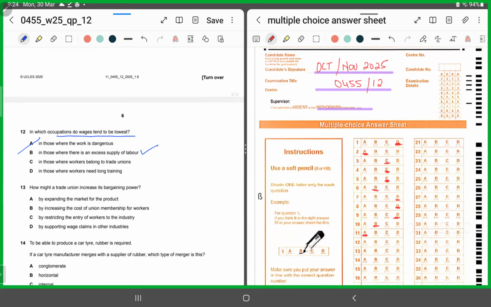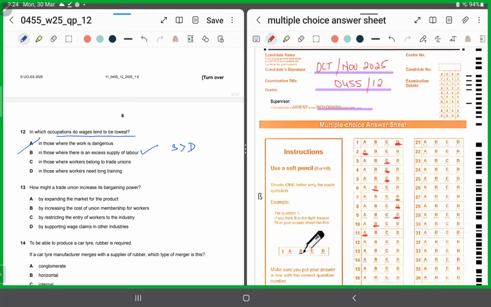Because when supply exceeds demand, the bargaining power of the workers is low, and the wages would be lower. Why? Because if they won't hire you, they've got multiple options. If you are demanding high wages, they've got multiple substitutes. So for 12, we'll shade in B.